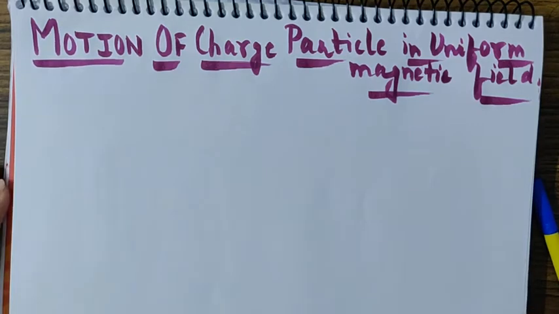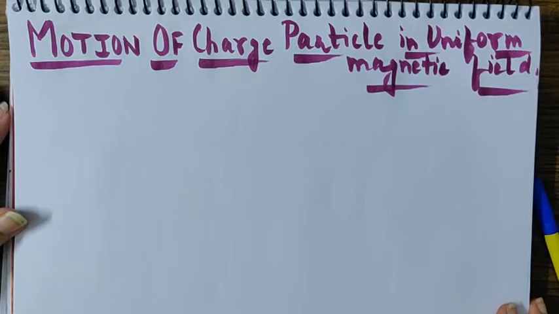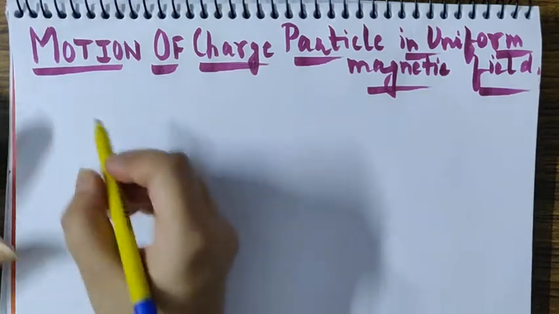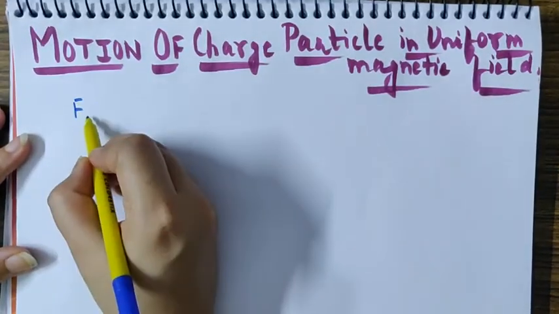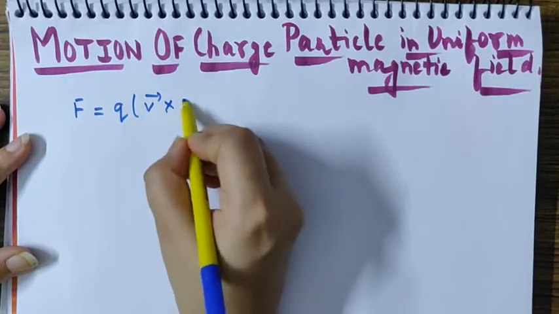Hello dear children. Now again a very important topic from magnetism comes our way. Obviously we have learnt about the Lorentz force in the first or second video of this chapter, and the Lorentz force, if we recollect, was equal to q v vector cross B vector.